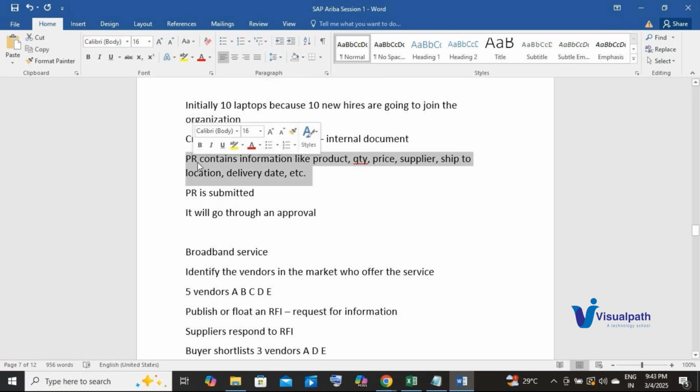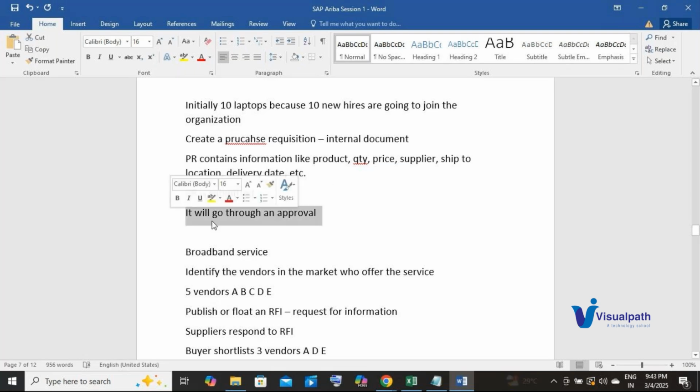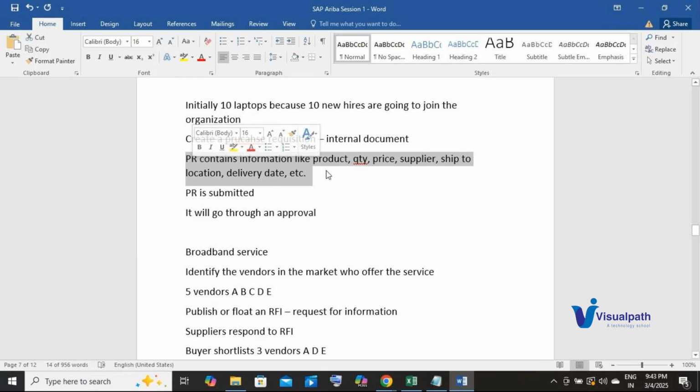Okay, once the PR is submitted with all this information, it will go through an approval. Now that person will review the information present on this document, whether all the information is entered correctly or not, whether this purchase requisition is actually required or not.